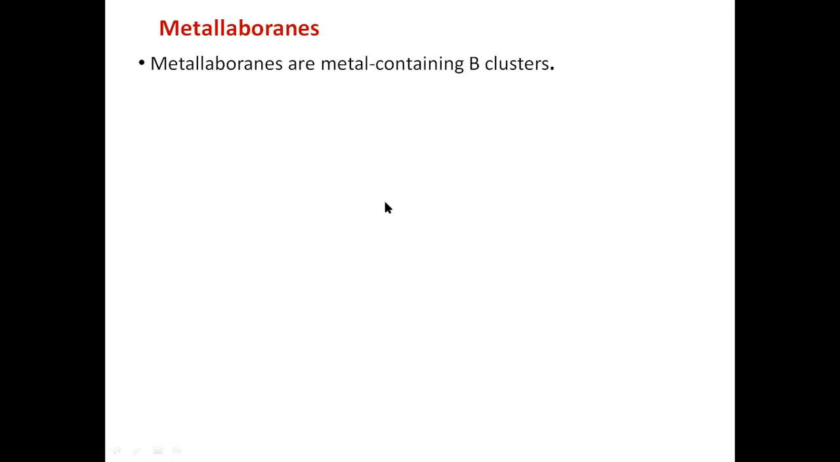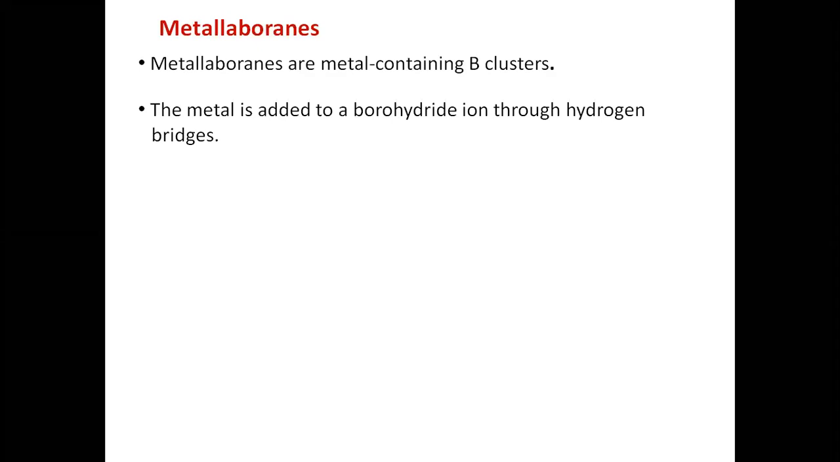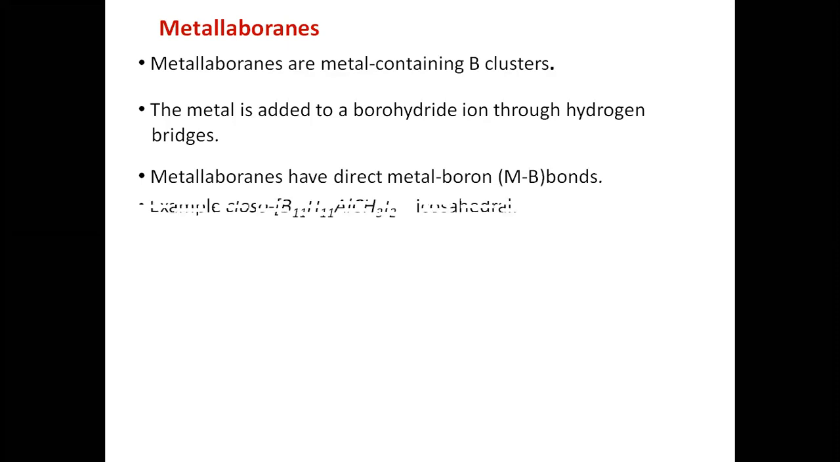When boron hydrides or higher boranes are reacted with metals, the metal is added to the borane through a hydrogen bridge. Hydrogen bridge means there is a BHB bond. Through BHB bonds, it is being added. And in these metalloboranes, as we discussed, there is a direct metal-metal bond present.